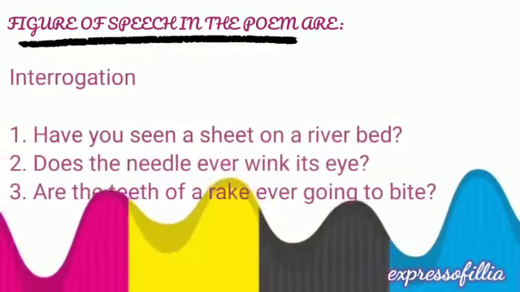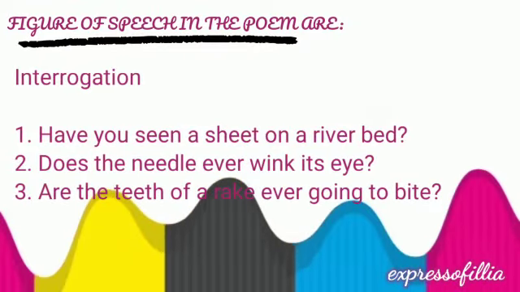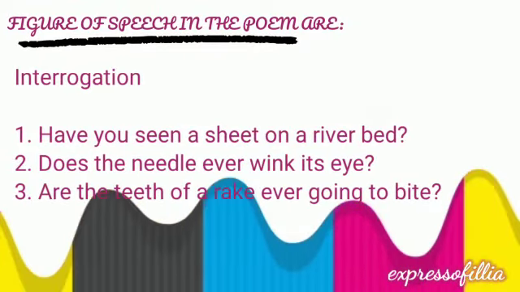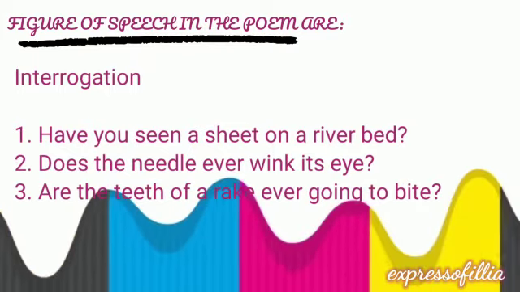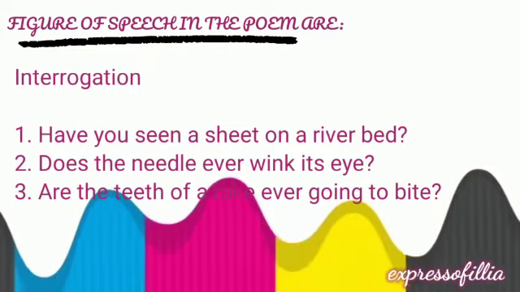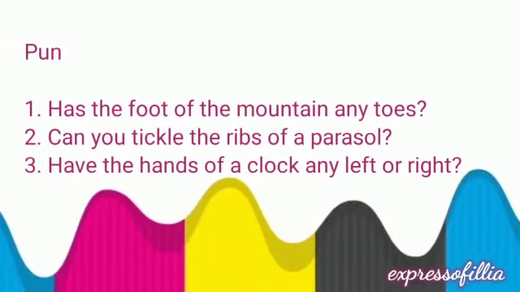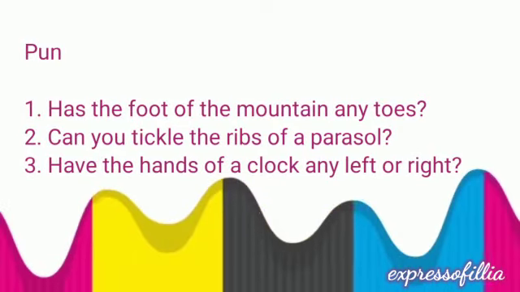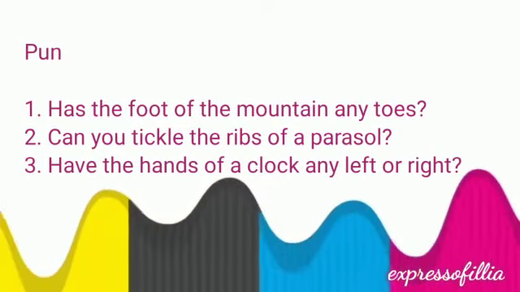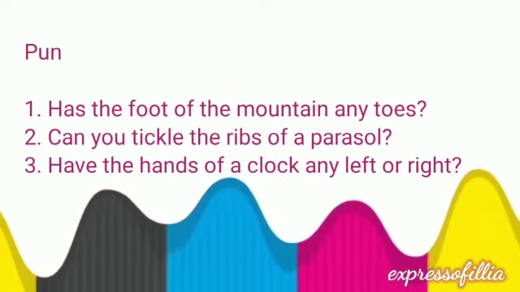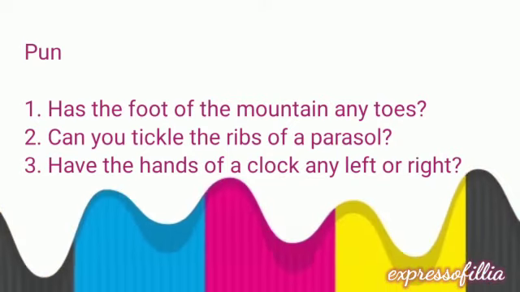We have a lot of figures of speech in this poem, wherein the first one is interrogative, which is a lot of questioning from the poet's side. There are a lot of questions asked. Then we have pun, which is humor in the sentence, and the poem is filled with pun. You can pause the video and make a note of the sentences which use the figures of speech.